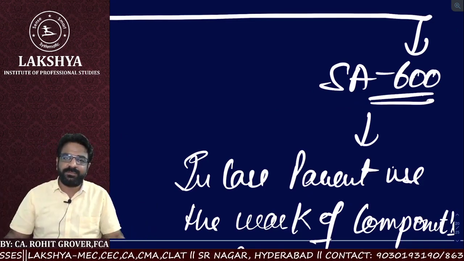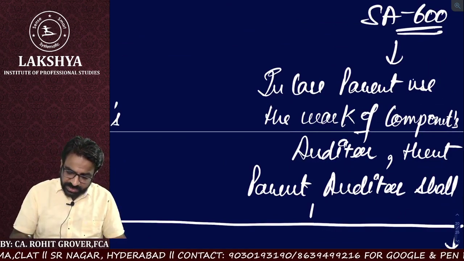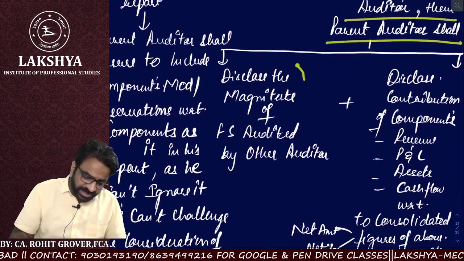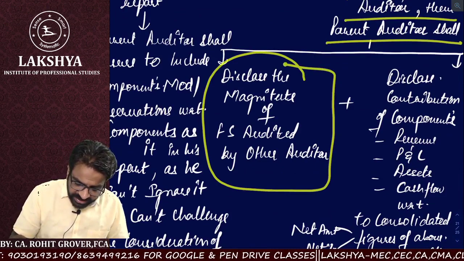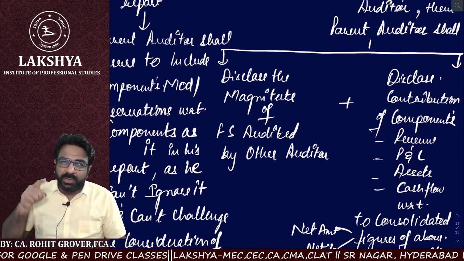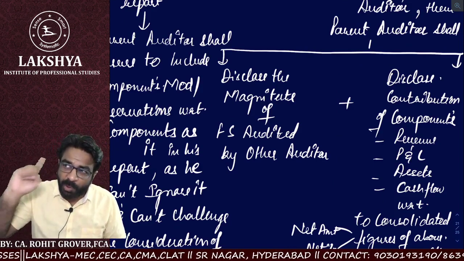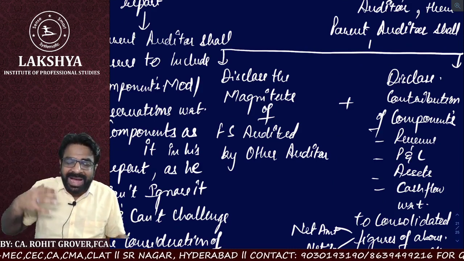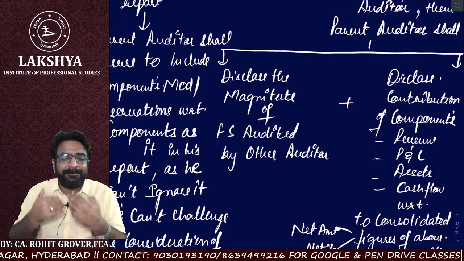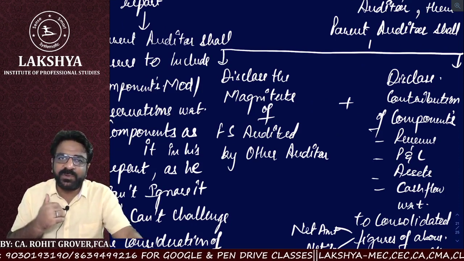Now see, in case the parent auditor uses the work of the component auditor, then the parent auditor shall disclose the magnitude of the financial statements audited by the other auditor. Very careful. Did I do the audit of those components? No, we have not done the audit. Whether the component auditor is different or not, I have a responsibility to disclose in my CFS audit report the magnitude of the financial statements audited by another auditor.